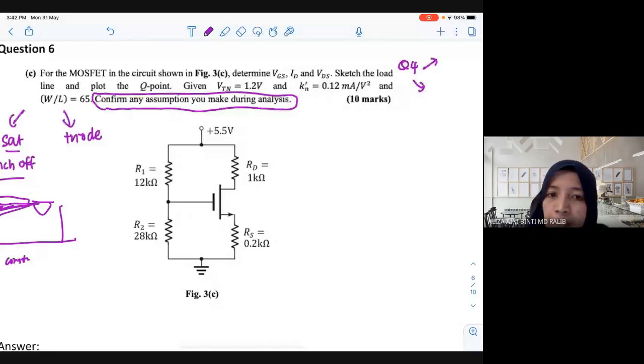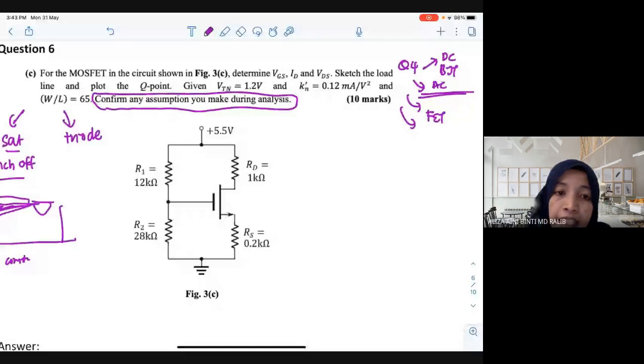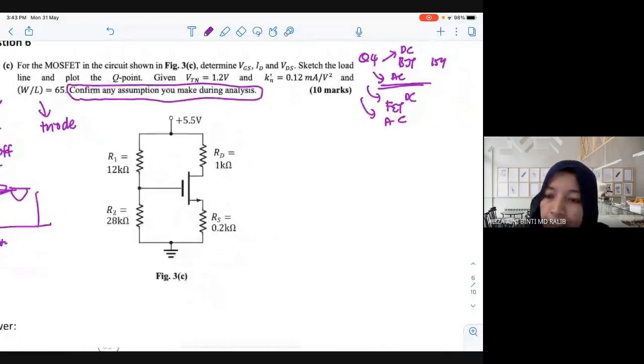Okay. So you have 4 questions. Whatever is covered in your midterm will not be covered in your final. 2 questions will be BJT and another 2 questions will be FET. The one we already covered is the BJT. The first is DC analysis, the second question will be AC. Question 3 is FET DC and then FET AC. Each question will be 50 marks. The total of your final will be 60%. So now we are at question number 3.